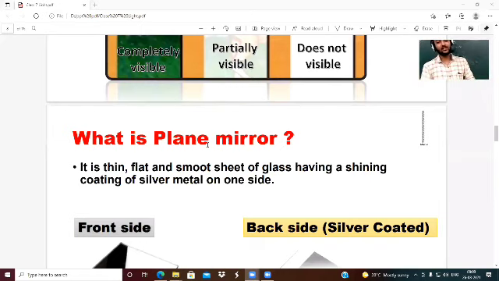It is a thin, flat, and smooth sheet of glass having a shining coating of silver metal on one side. There are two sides of a plane mirror. One is the reflecting surface where light falls and reflects, and the second one is silver coated. Nowadays the second surface of the mirror is not coated with silver because silver is costly. It is coated with aluminum.